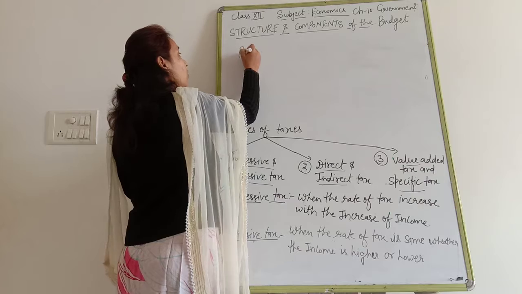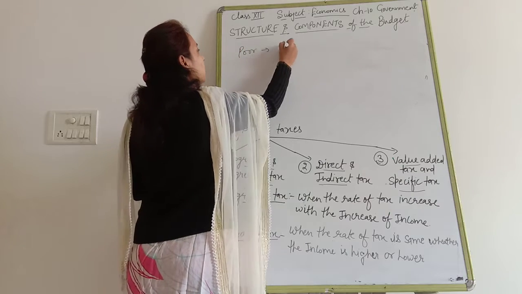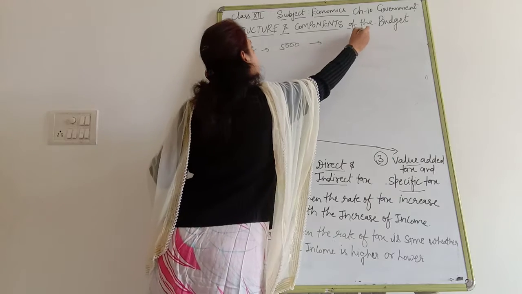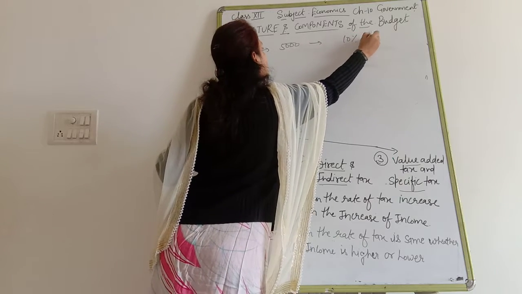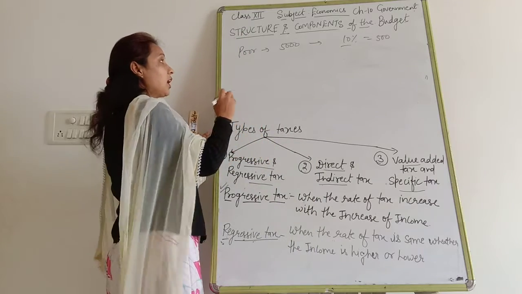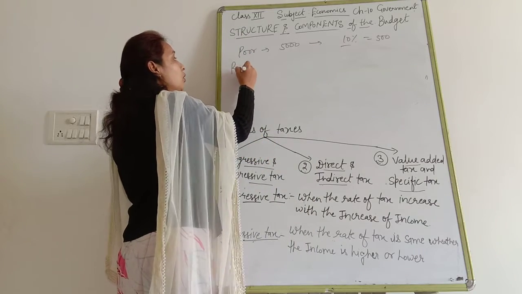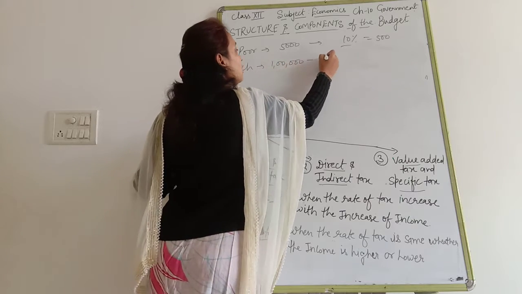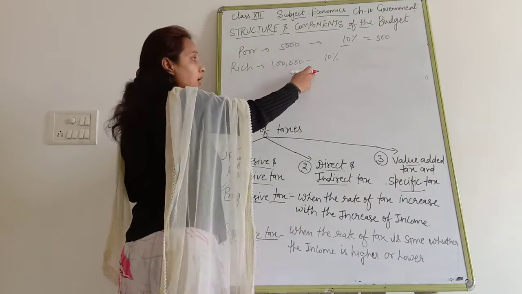if a poor person who is earning 5,000 rupees, then also the rate of tax is 10%. He has to pay 500 rupees. It means the rate of tax is 10%. That will be the similar. A person who is rich and is earning 1 lakh rupees, then also he has to pay how much tax rate? 10%.